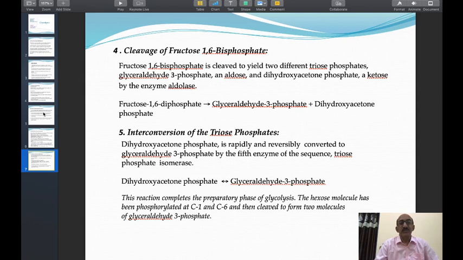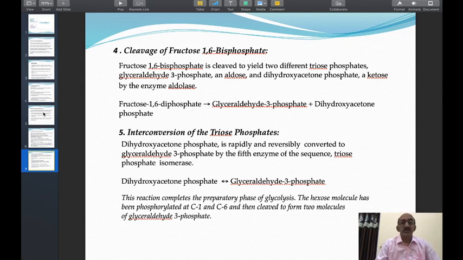Cleavage means breakdown. The carbon-carbon chain of the fructose molecule is broken down into two molecules of equal size. Fructose 1,6-bisphosphate is cleaved to yield two different triose phosphates.